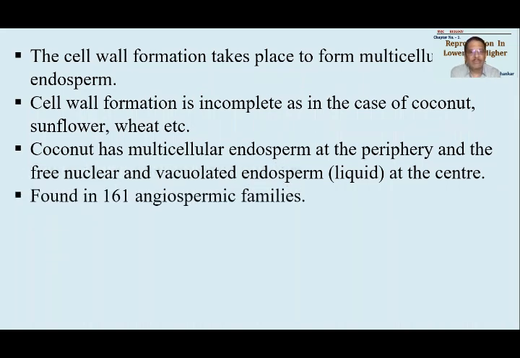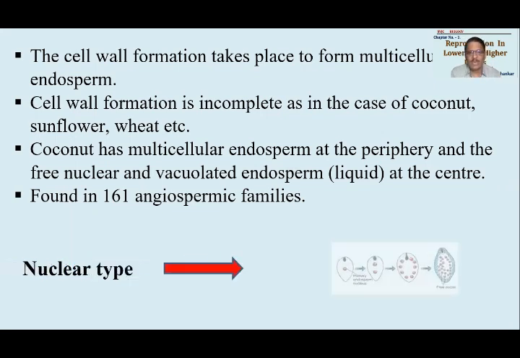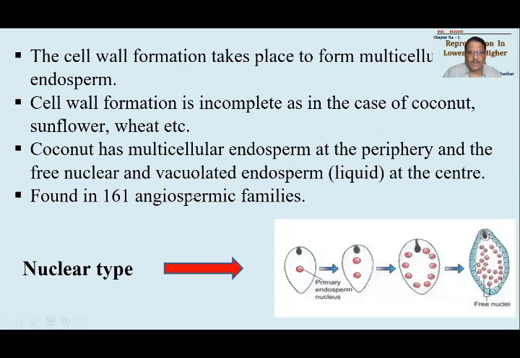Then it is found in 161 angiospermic families, liquid endosperm. So how does nuclear type of development happen, that we have to understand. Say it is like this. A single triple nucleus is there. Why do we say triple nucleus? Because it is a triploid nucleus. This triple nucleus will start dividing and redividing. See, this is a vacuole developing. Vacuole will make all the nuclei get arranged on the periphery. So there are free nuclei present over there, and that is the endosperm available.